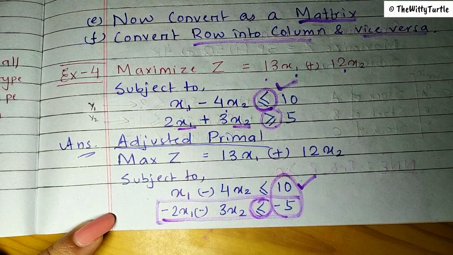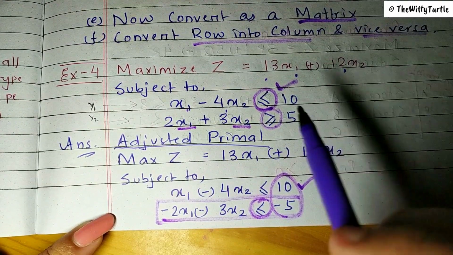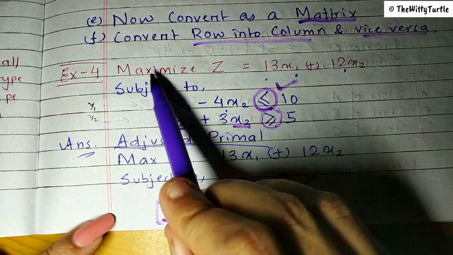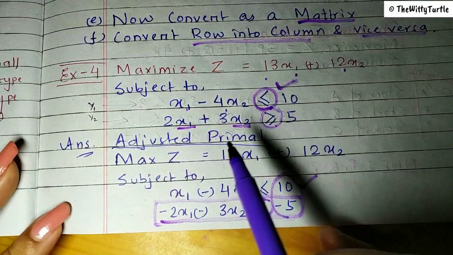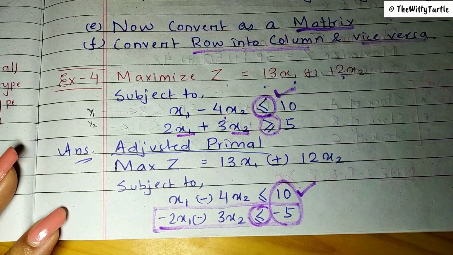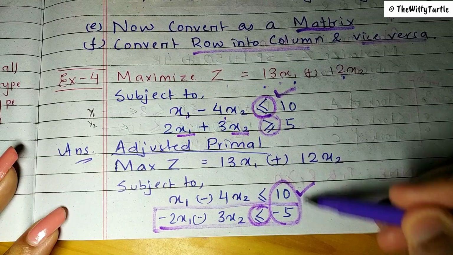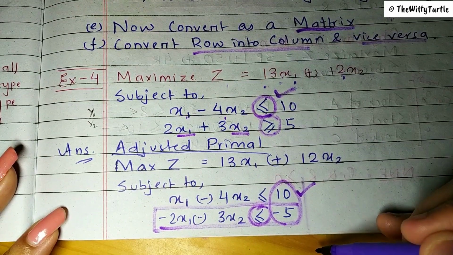So when we are converting this primal into dual, what will happen now? Your objective equation, which is maximize z, here we are maximizing these two things. Now these two things will become the constraints and we have to focus on minimizing these two things, right?